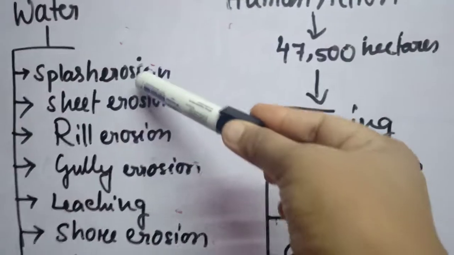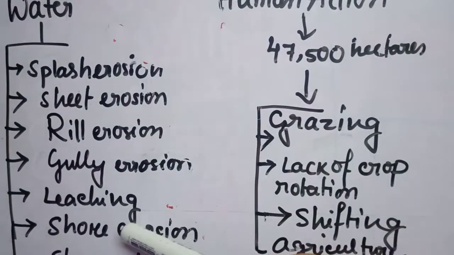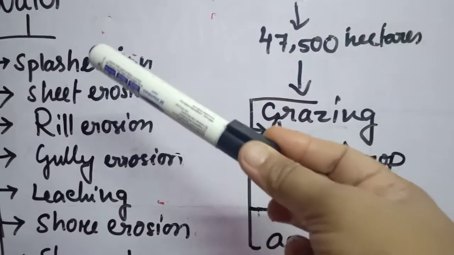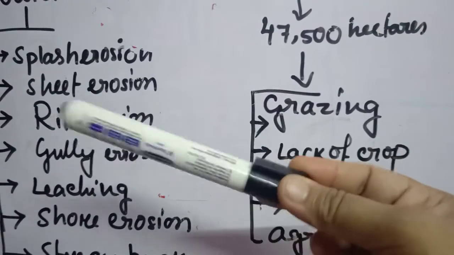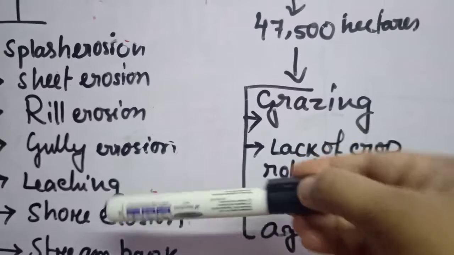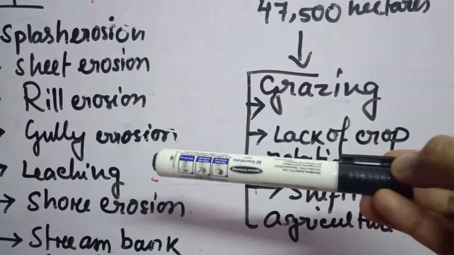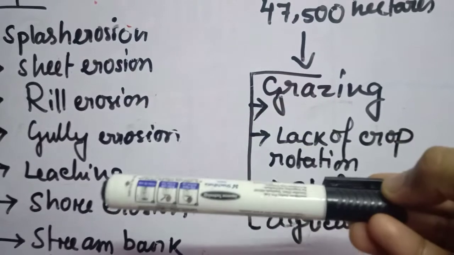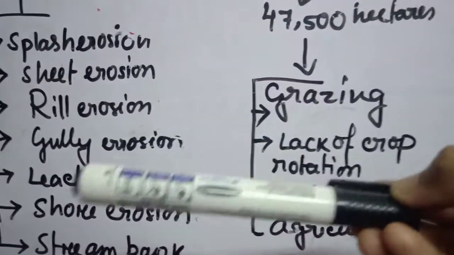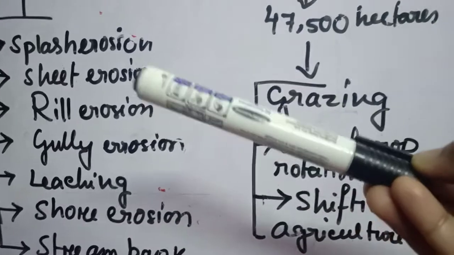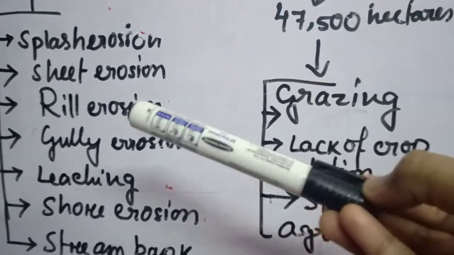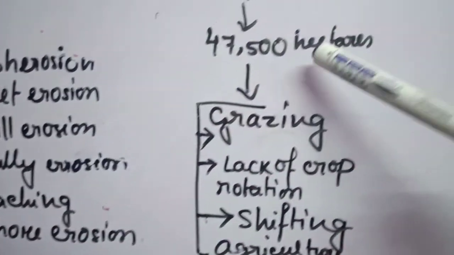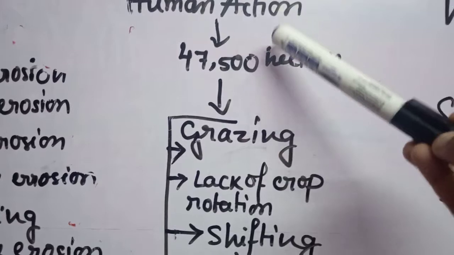In the previous video I talked about all these types of erosion caused by water. But why is it happening? Whenever the land faces this type of erosion, that area is vegetation-less or directly exposed. That's why there is no obstruction. Due to that, the water directly hits the land and soil erosion happens. And why this deforestation? Because of human activity.